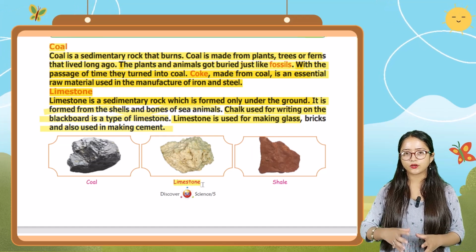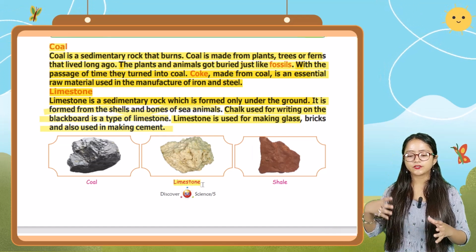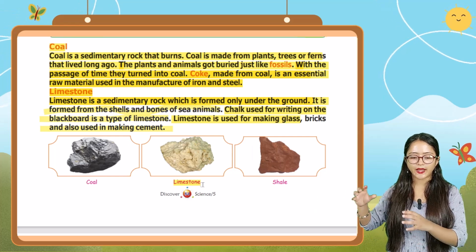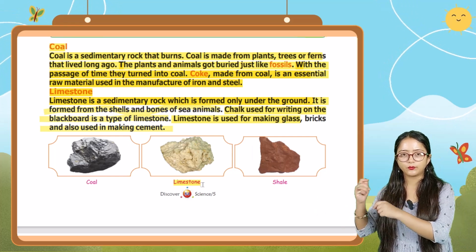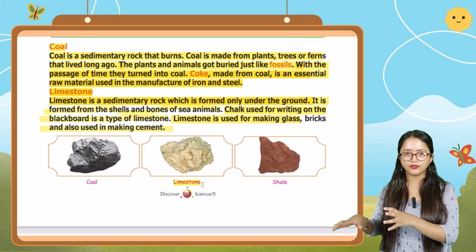So limestone is also a type of sedimentary rock which is formed only under the ground, and it is formed from the shells and bones of sea animals living in the sea.